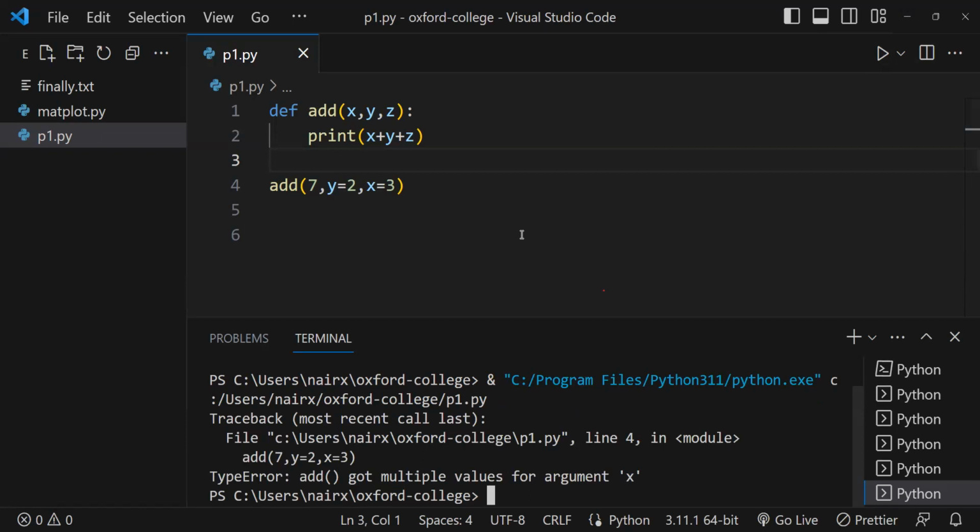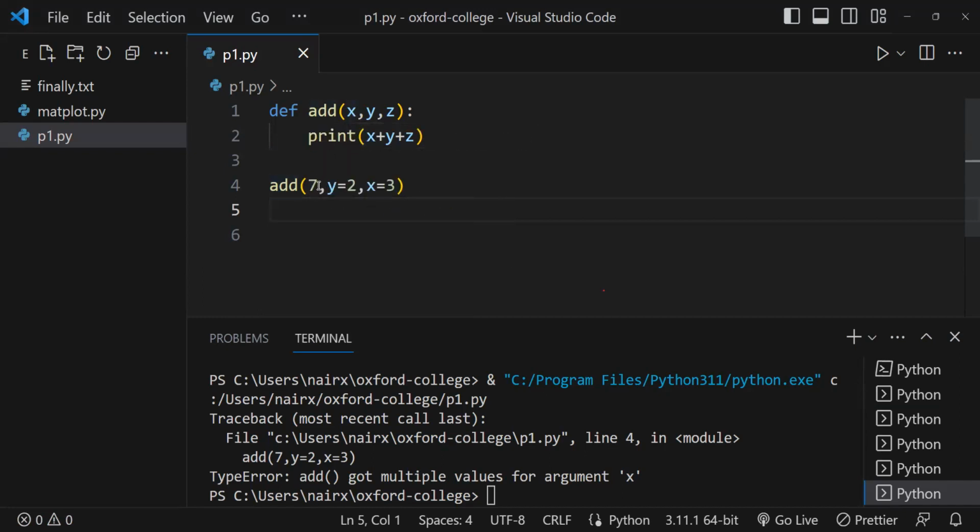Z equals 7. Yes. So we assume z equals 7, but this is not the way to give. Either you give z equals 7, but this is what I have given. What I'm trying to explain is the first argument. The first argument is called a positional argument. Positional means since I'm simply passing the value, it will assume that the value of x is 7.